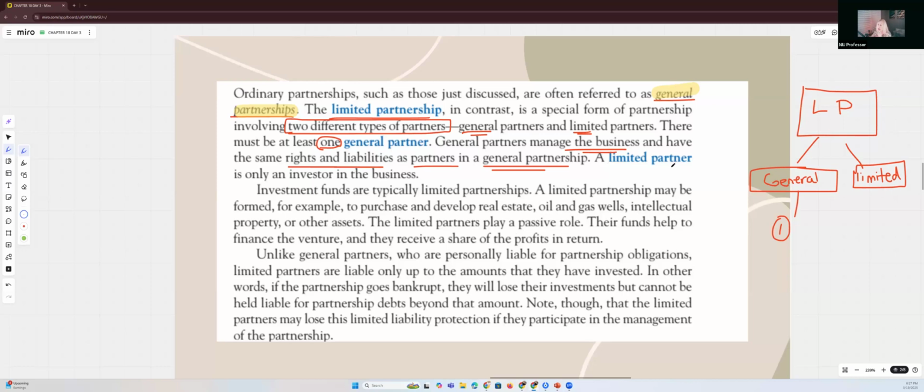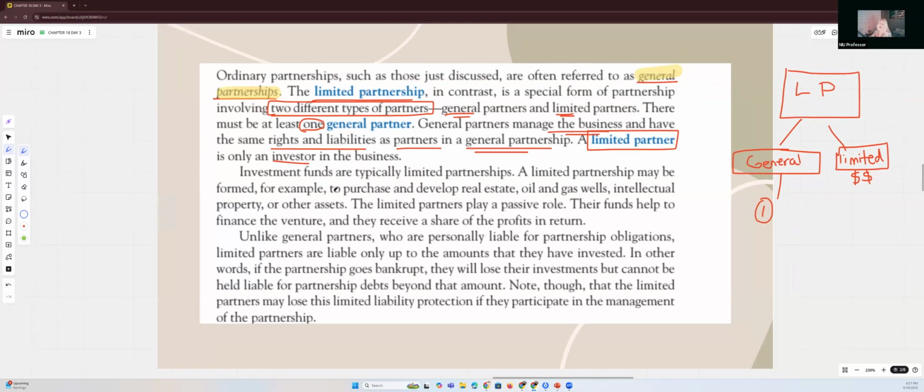Now the limited partner is only an investor in the business, okay? So they're only investing in the business with their money. Like I said, their name is not known. They don't have any rights and liabilities, nothing like that. So they're just investing and taking home their profit. Investment funds are typically limited partnerships. A limited partnership may be formed, for example, to purchase and develop real estate.